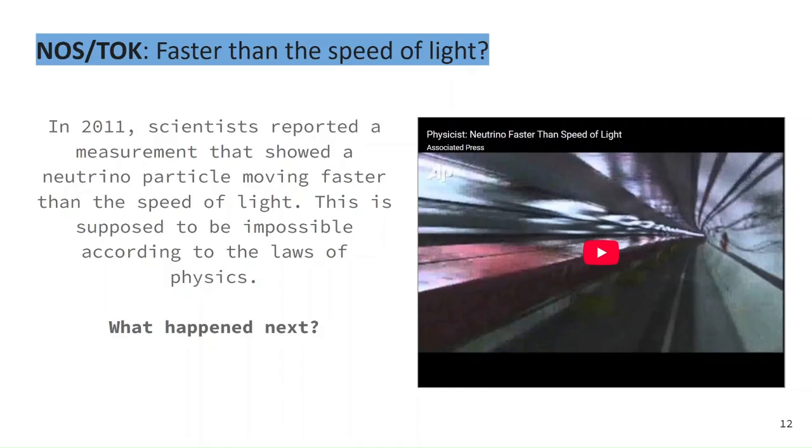Unfortunately, other labs could not replicate this. People tried in other particle accelerators, and none of them could get a neutrino to go faster than the speed of light. And eventually, an experimental error was discovered in their method, which accounted for their measurement. So it turns out they did not actually see a neutrino moving faster than the speed of light. They just thought they did. But that is the scientific method at work, right?